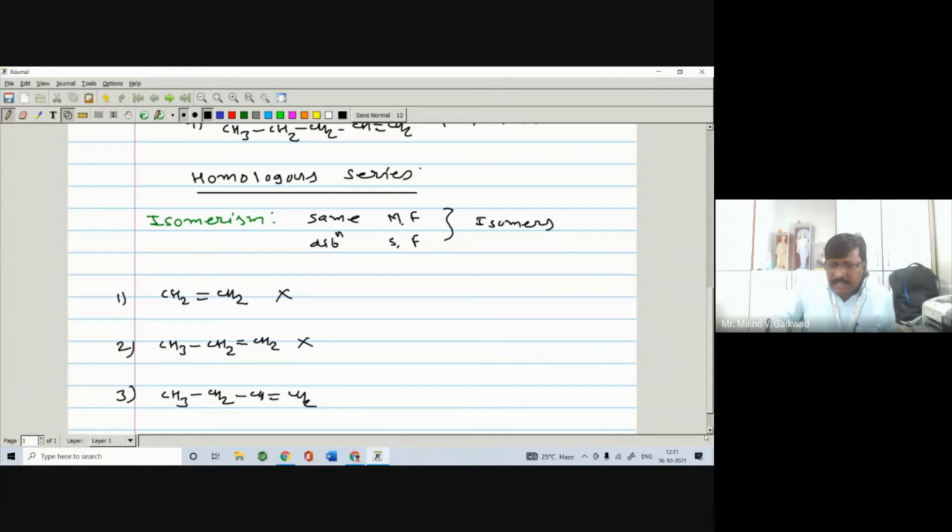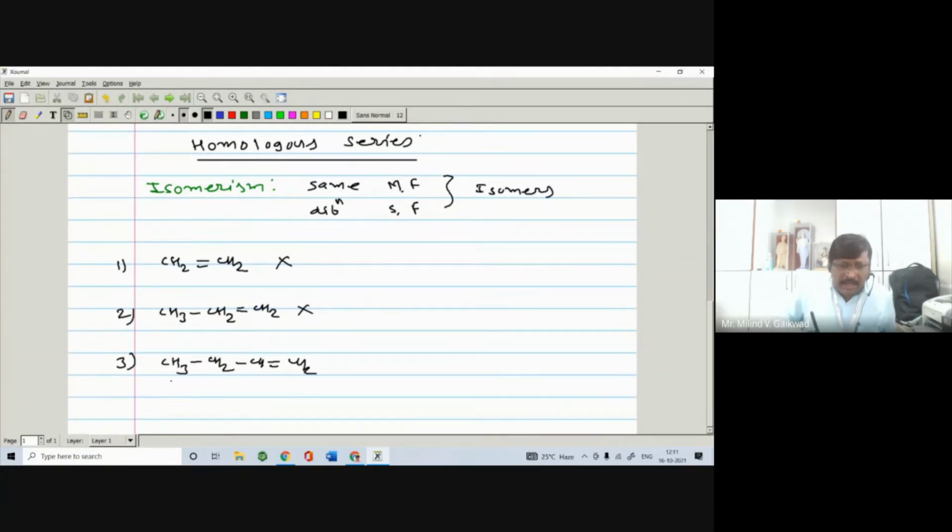So here you will see that it contains 4 carbons, 1, 2, 3, and 4. We can put the carbon-carbon double bond either between carbons 1 and 2, or 3 and 4, both are the same. So it is 1-butene.